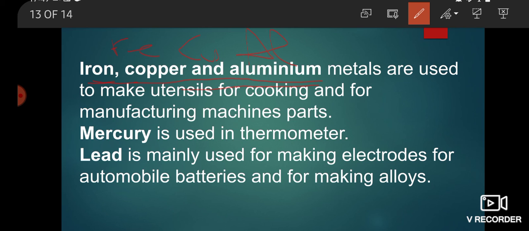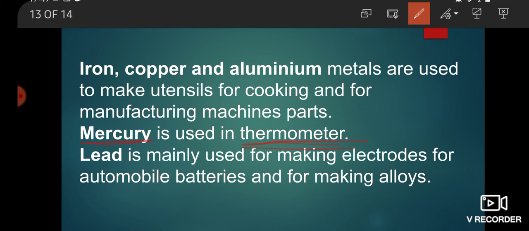Metals are used to make utensils for cooking and for manufacturing machine parts, while mercury is used in thermometers.